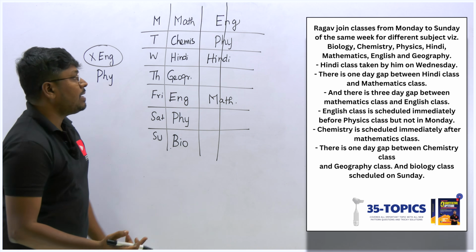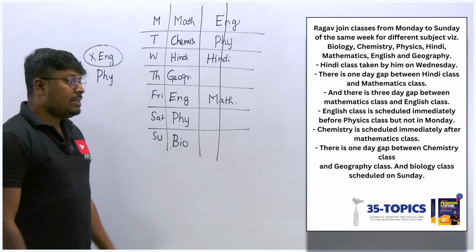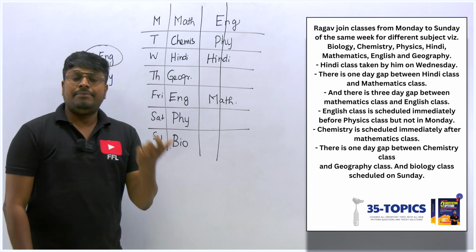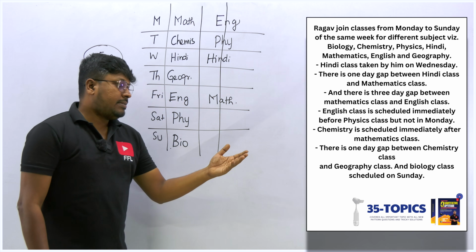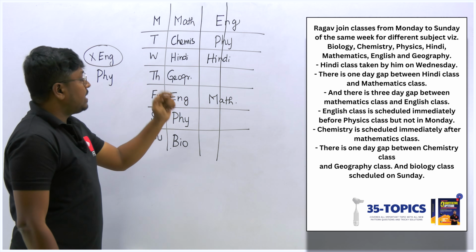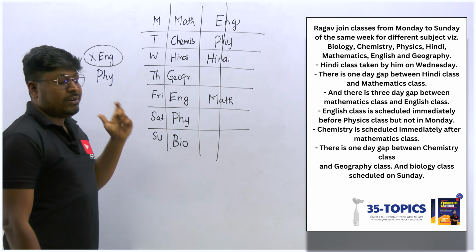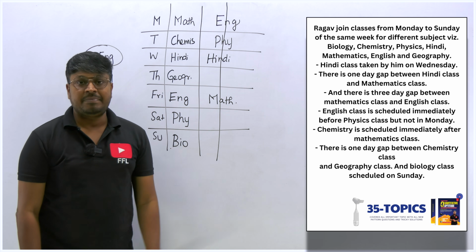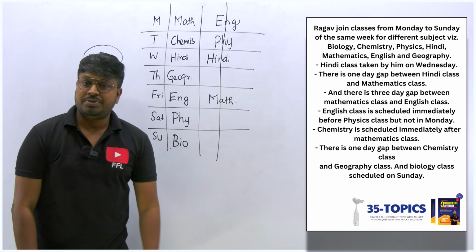If English is not on Monday, then the second possibility case is completely eliminated. So by using that point clue, we fix that the first possibility is correct. So the answer for the second set of arrangement, let me check the answer once: Maths, Chemistry, Hindi, Geography, English, Physics and Biology. Yes, we are getting the answer correctly. So this will be the answer for the second set of seating arrangements.